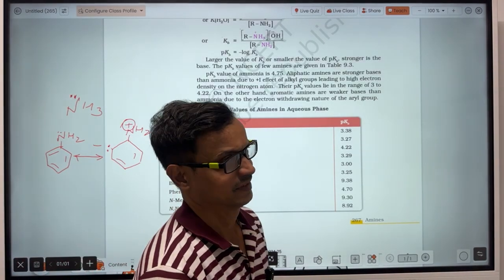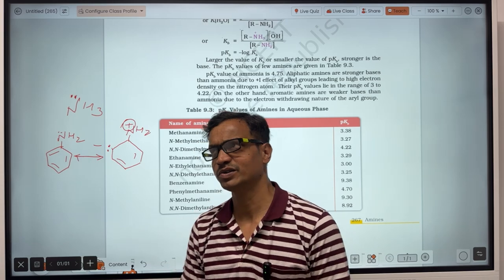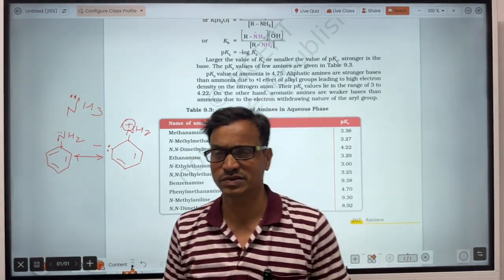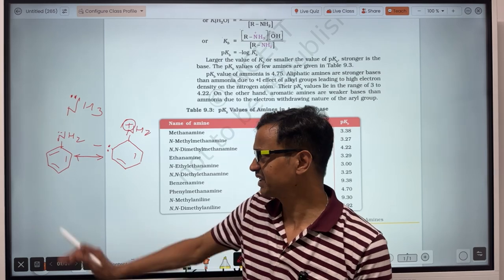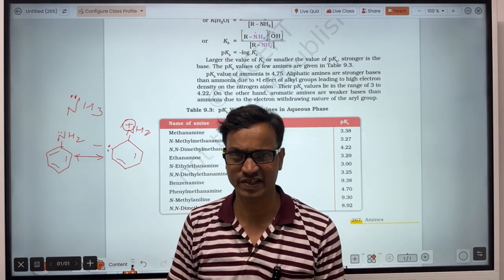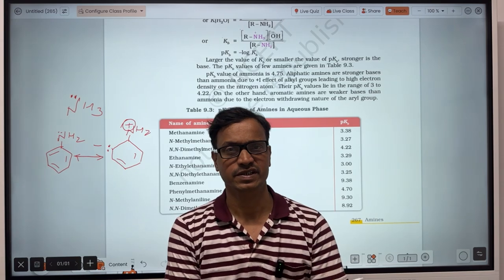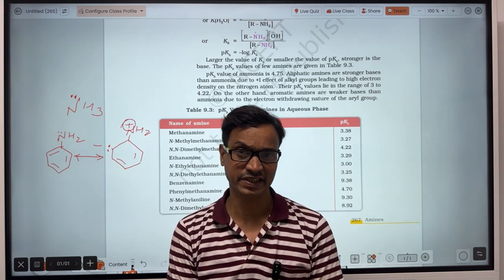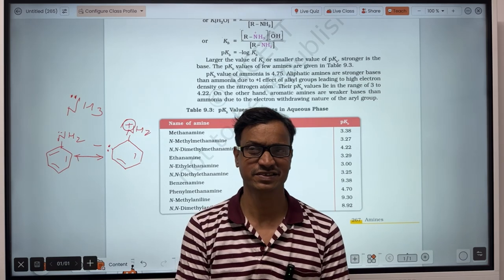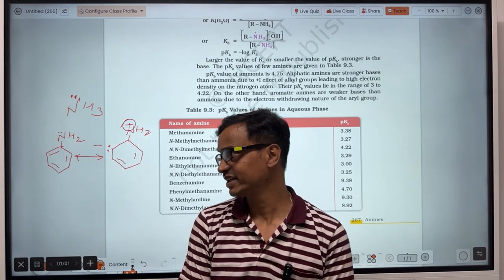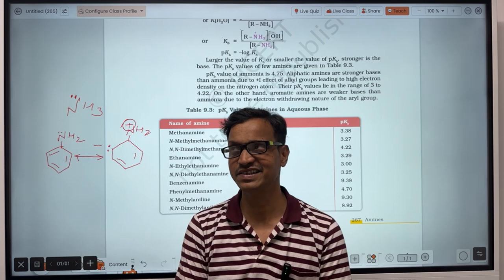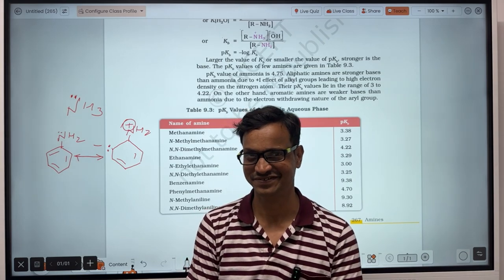So what is here? There is positive charge on the nitrogen atom. So the lone pair of electrons present at the nitrogen atom will delocalize inside the benzene. As a result, the electron cloud density at the nitrogen atom will be less, and hence it will be less basic than ammonia.